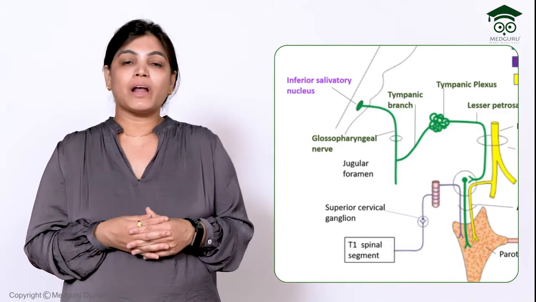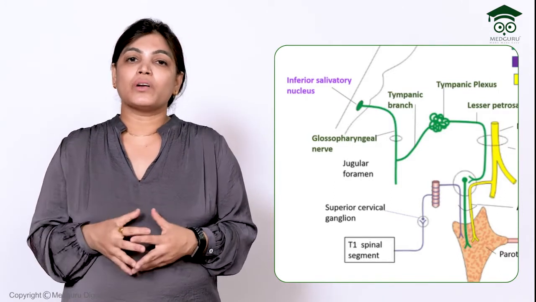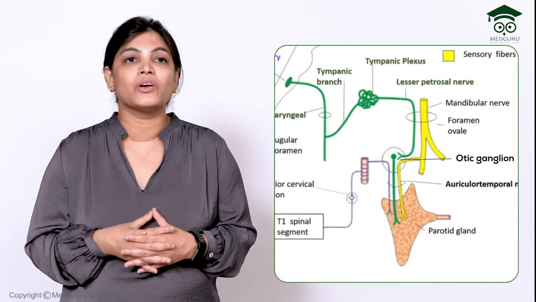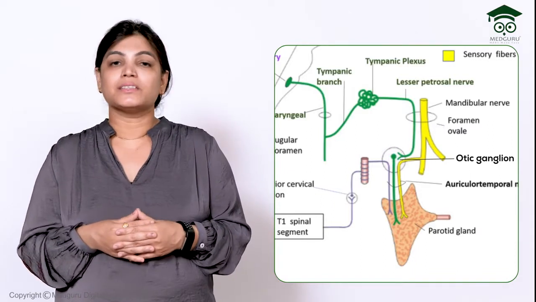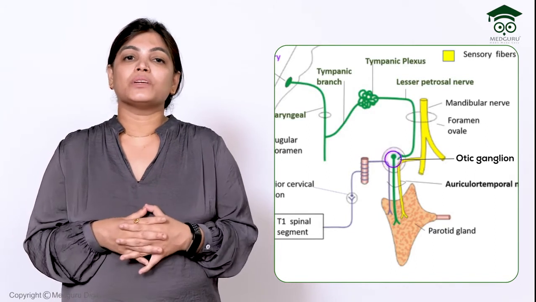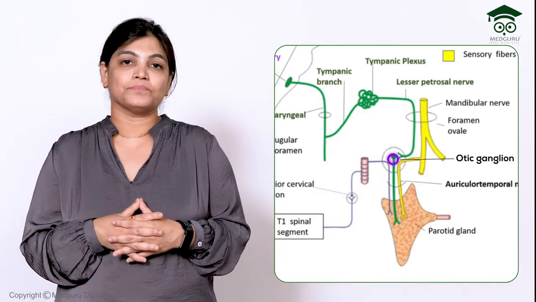From here, one of the branches, the lesser petrosal nerve, arises, which passes through the foramen ovale and ultimately reaches the otic ganglion. From the otic ganglion the postganglionic fibers arise and supply the parotid gland, and hence are required for the secretion of saliva, the serous secretion.